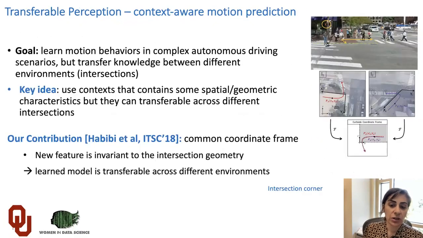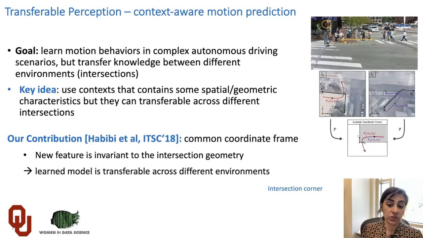How we solve this problem is that we assume we have an intersection corner, and we want to show that our algorithm is based on transferable features. The features that we pick here to learn our model are the traffic light, the pedestrian traffic light, and the distance to the curbside.